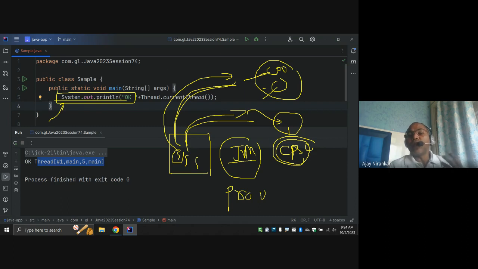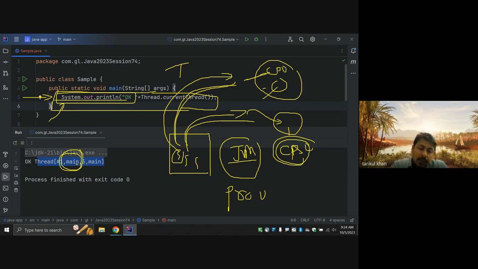So this is the thread. Thread is not a program. Thread is a requester, or you can say the job or process, which is responsible for executing your code. By default, whatever you write inside the main method is executed by your main thread, which is just the name of that thread.